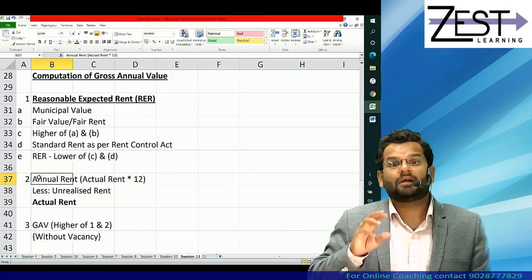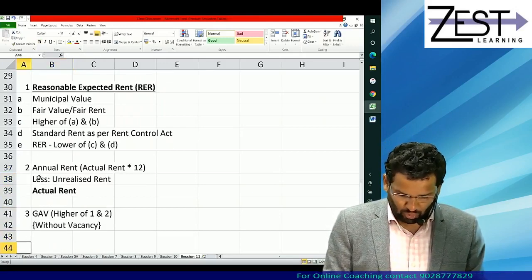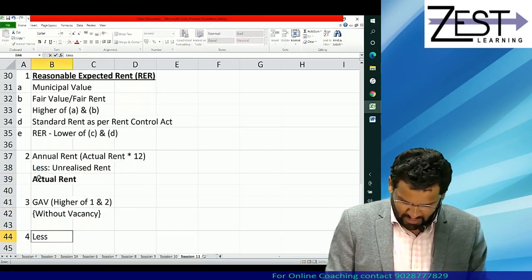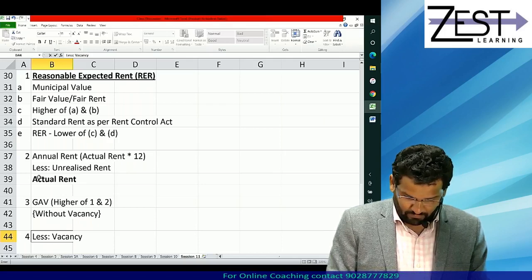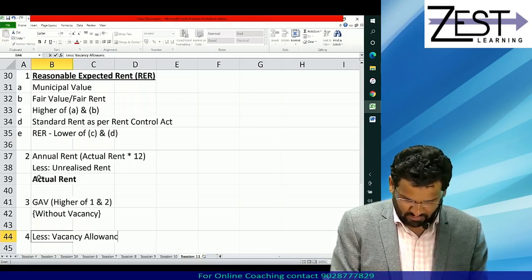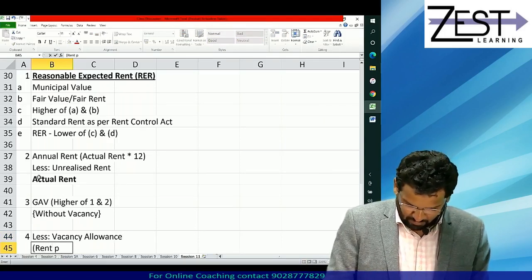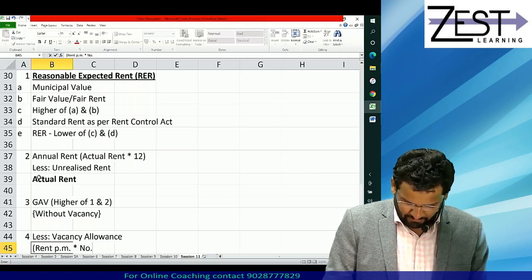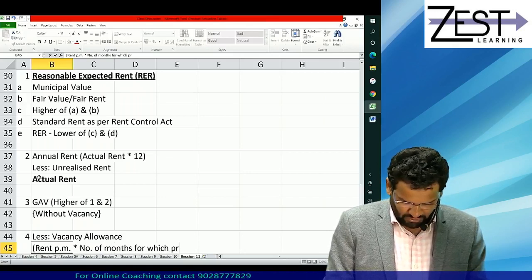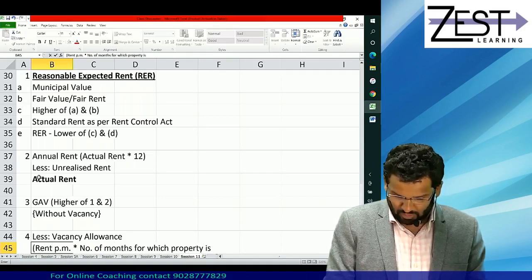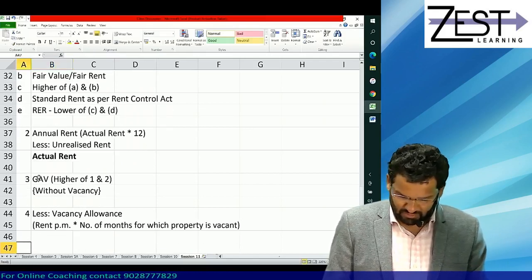But if property has remained vacant for some months, then you will have to go to the fourth step and you will have to less something called vacancy allowance. Vacancy allowance means rent per month multiplied by number of months for which property is vacant. That is basically vacancy allowance.